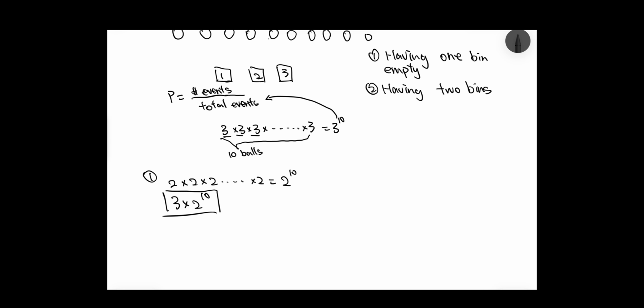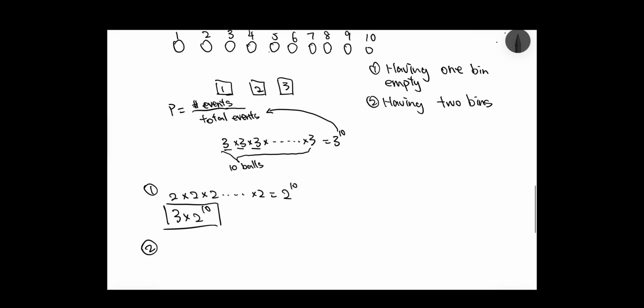And then let's think about having 2 bins empty, which means all 10 balls would be put into one single bin. And intuitively, we know there are only 3 cases for that: either all of them get put into bin 1, or all of them into bin 2, or all of them into bin 3. So the total number of cases will just be 3.